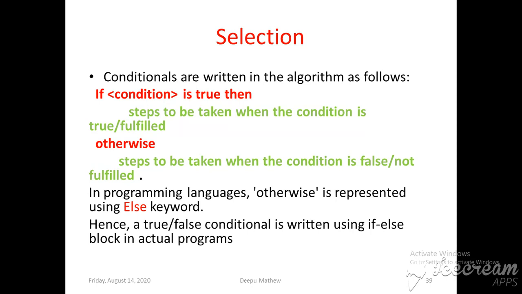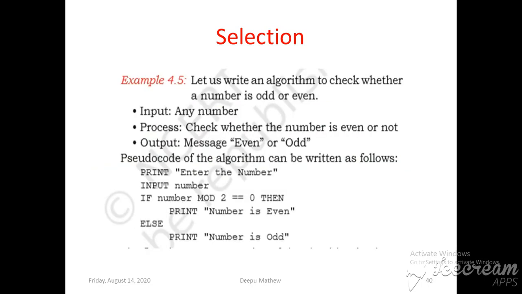The if statement is used to check the condition. If the condition is true, we do one part of the program. Else means the condition is false, and then we do the other part of the program. Here is an example of a selection statement.